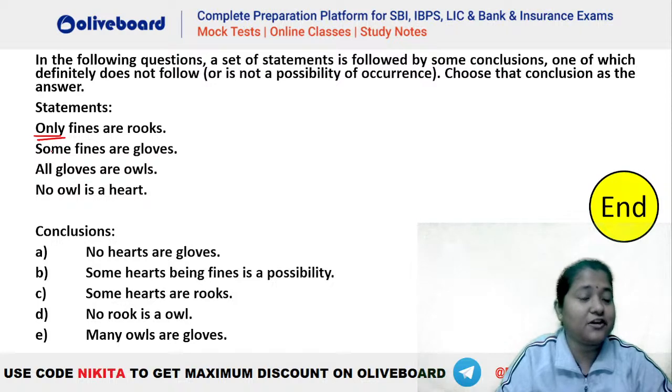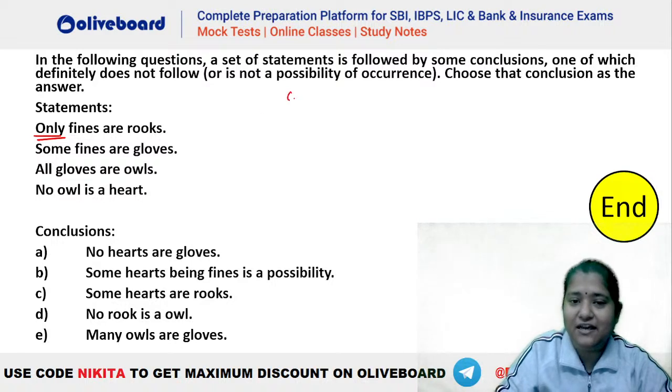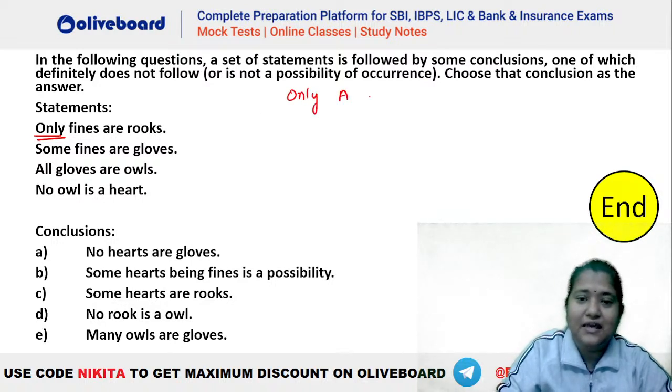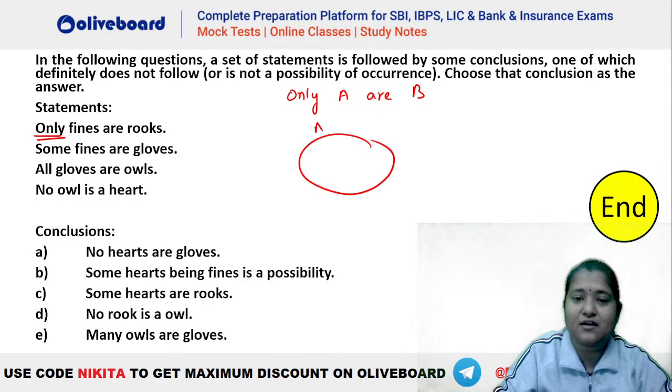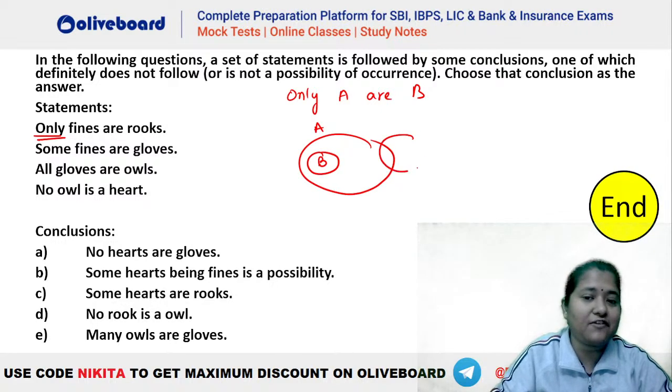This is the word only here. What is the meaning of only, guys? Let's quickly understand. The meaning of only ARB: when we have only ARB, the meaning of this statement is that, let's say if we have A here, B should be a part of only and only A. It will never be a part of C. It will never be a part of D.